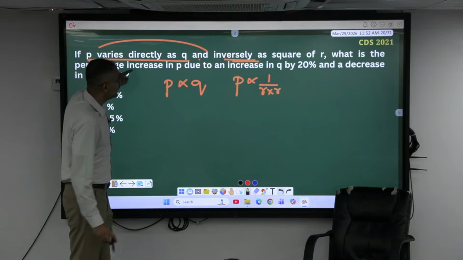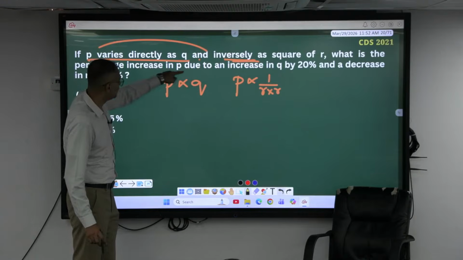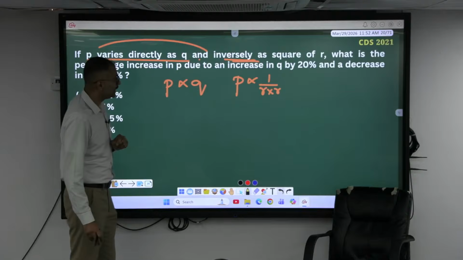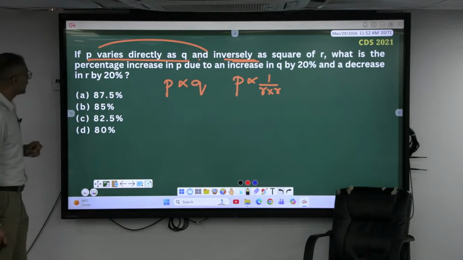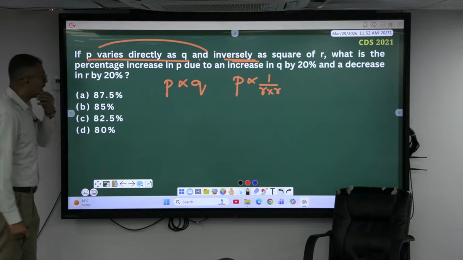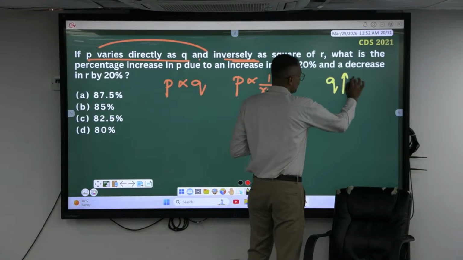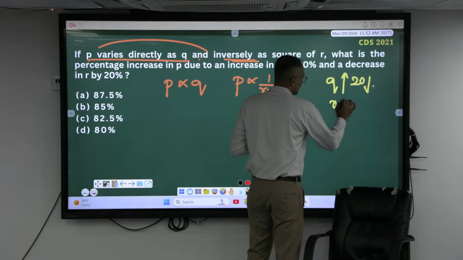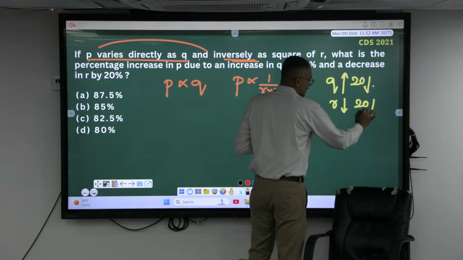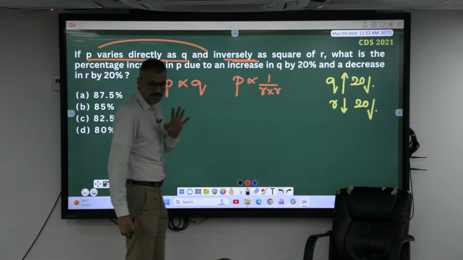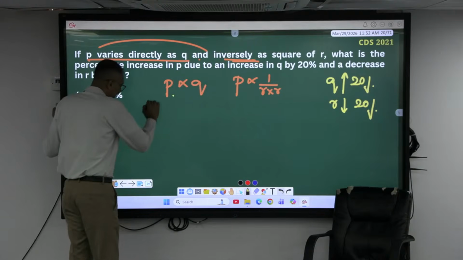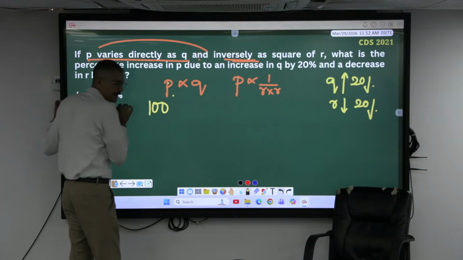Now, what is the percentage increase in P due to the increase of Q by 20% and a decrease of R by 20%? Here, Q is getting increased by 20% and R is getting decreased by 20%. Let's see what happens to P. Let P be 100.